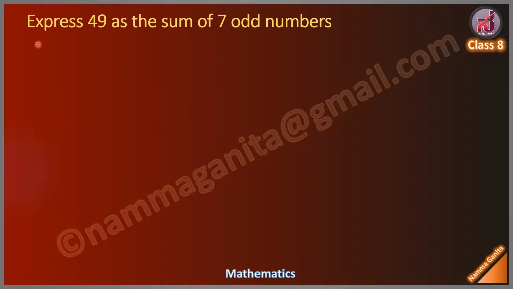Let us consider one problem. Express 49 as the sum of 7 odd numbers. We have to express 49 as the sum of 7 odd numbers. N square represents the sum of n odd numbers. Therefore, n square sum is 49. N square is 49, and 49 is a perfect square number. 7 square is 49. Therefore, n is equal to 7.